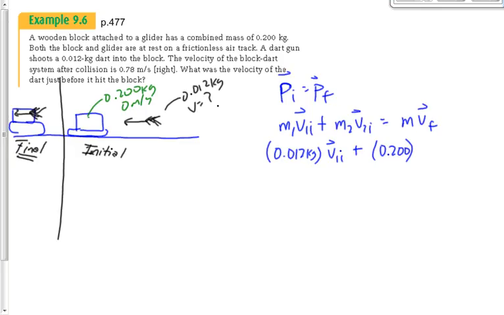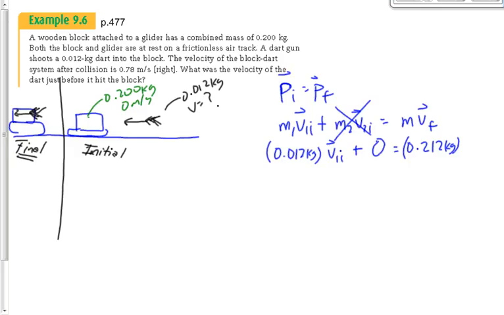Oh, look, if V2I is 0, we can just cross that off, right? We don't even have to put that term in there if we don't want to. M, the combined mass, is 0.212 kilograms. It's the dart and the block combined because the dart is stuck inside the block. And VF, we're told VF is, oh, look, we drew this backwards, didn't we?